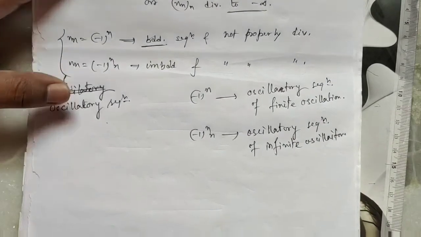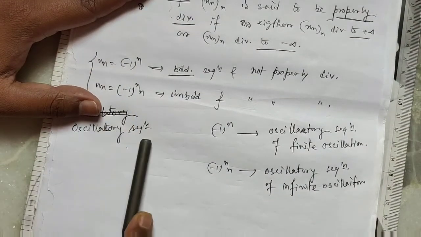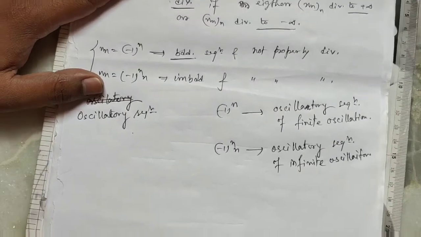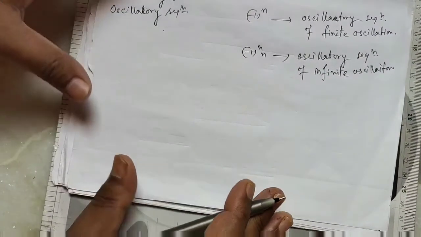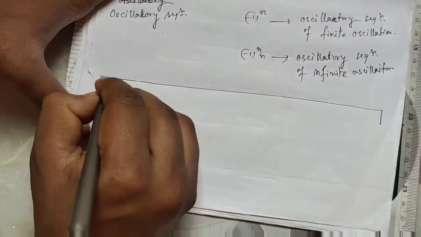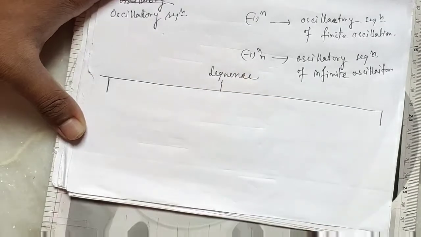Clear? And oscillatory sequences are not properly divergent. So we have a chart of sequences.